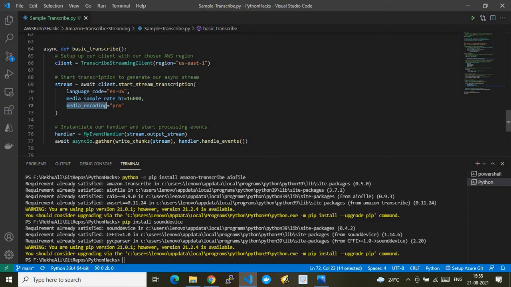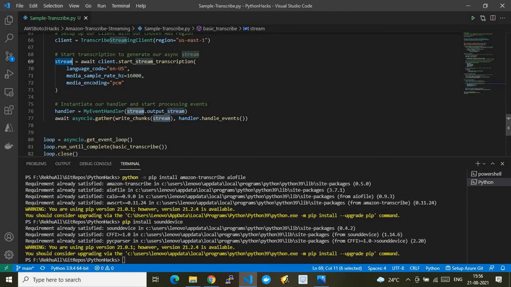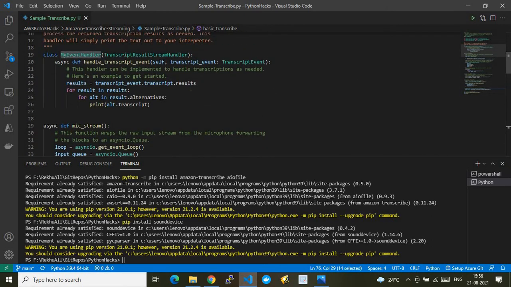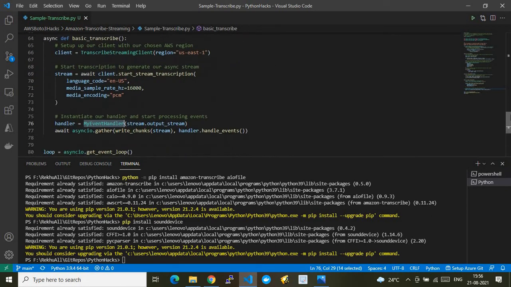Once you have loaded the stream, from there we go ahead and invoke the handler. As you see here, this handler event is one more class being defined, so that class gets invoked here as well. We are creating an object of that particular class, and the object is handler. Here we are again using the await annotation, where we are leveraging the asynchronous IO module and gather, which will retrieve the output of the operation.